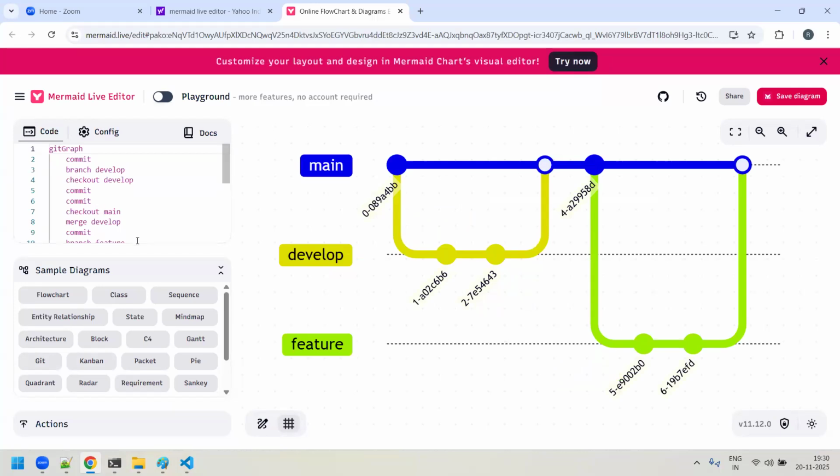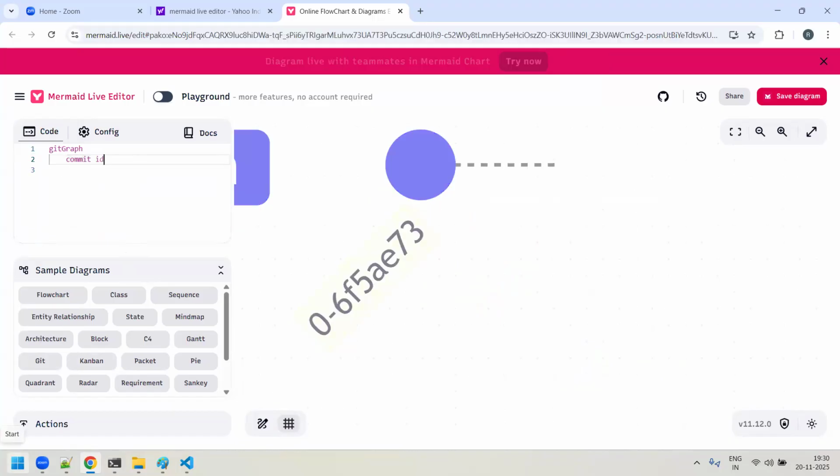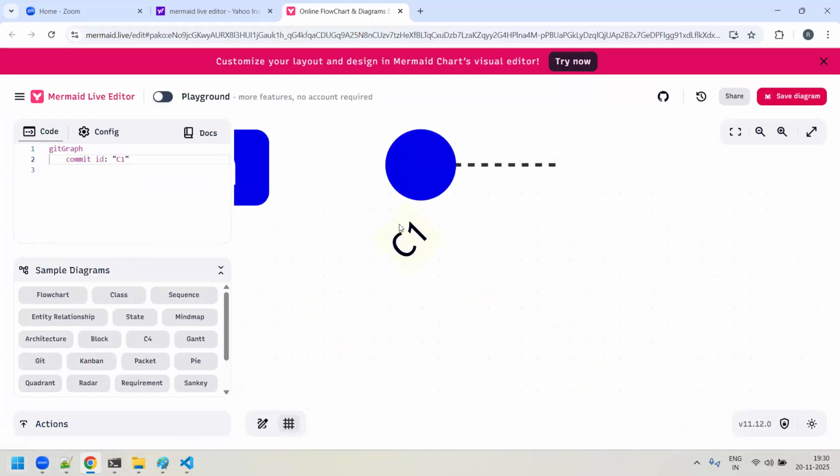For example, if you try to do a commit, this is the first commit. It is giving a random number as the ID. There is a commit command with an ID, and I'll just say C1. This is the first commit. You could see that you get this number.